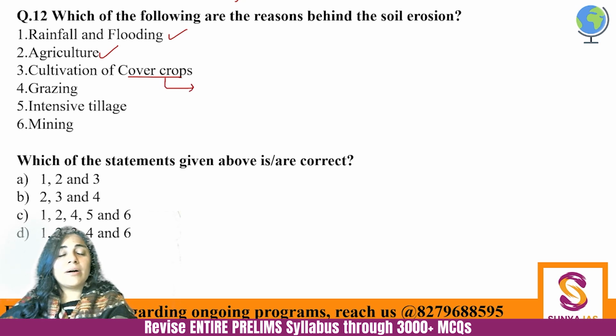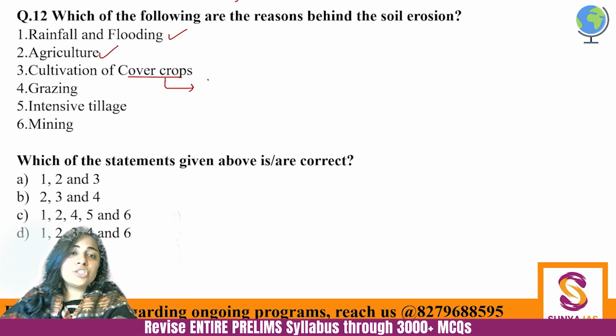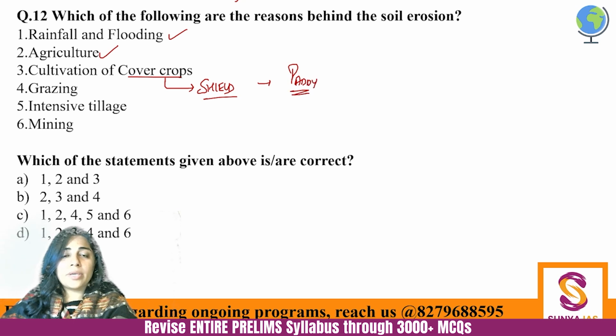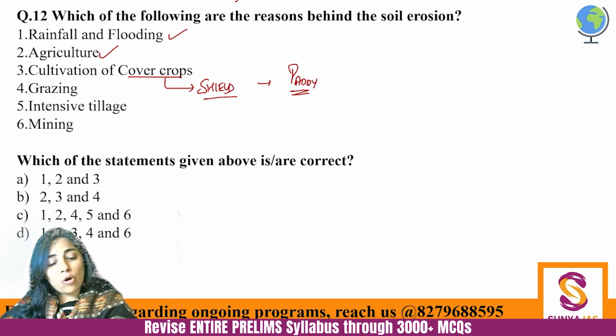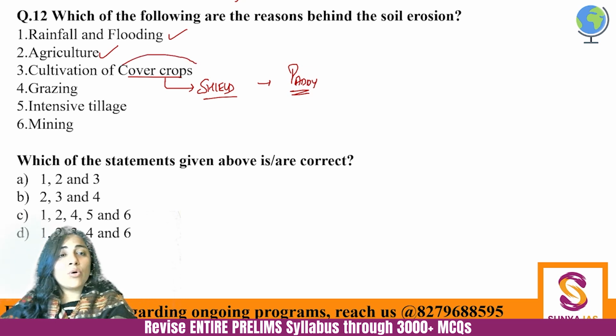Because if you are cultivating cover crops, you are basically creating a shield to protect the main crop. So, for example, if there is a paddy crop that you are growing, to protect that paddy crop, you are actually placing another crop around it also, and in the time when the land is empty, you are planting some nitrogen fixing crops and these kinds of crops which improve the land, right? So cover crops ko cultivate karna would not lead to soil erosion, it would lead to improvement of soil.